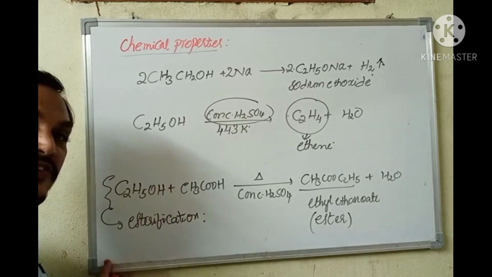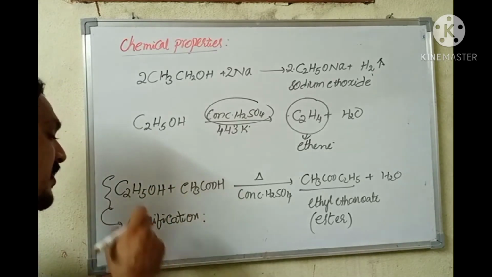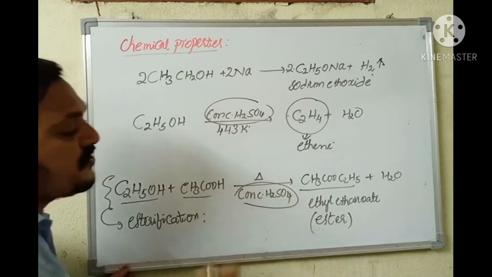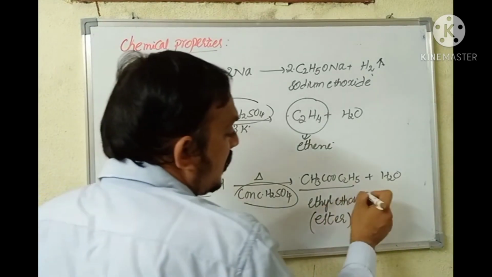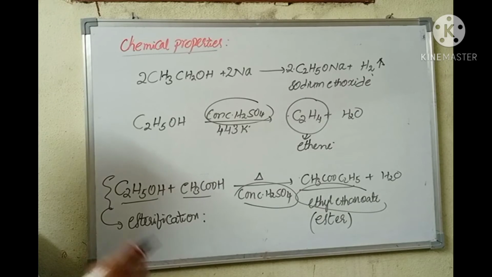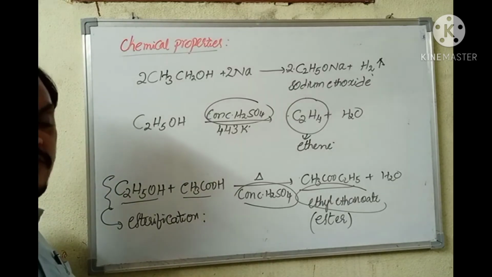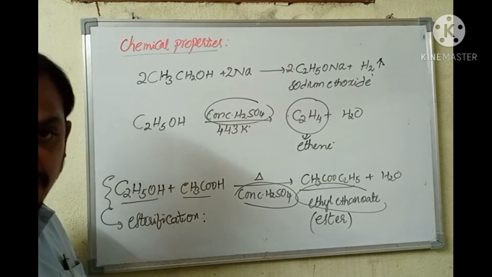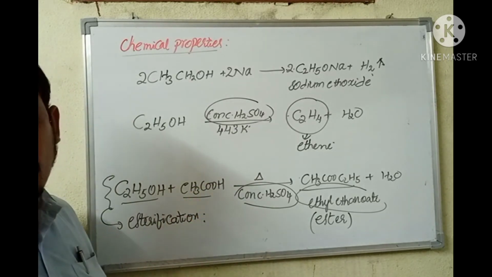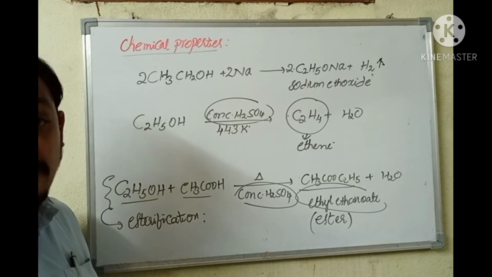What is esterification reaction? Reaction in between ethyl alcohol and ethanoic acid in presence of concentrated sulfuric acid to produce ethyl ethanoate, which is having fruity odor, is known as esterification reaction. Coming to uses of ethyl alcohol, you all know most of the alcohol is used in pharmaceutical industries. It is used as solvent, and alcohol is used for making of beverages.